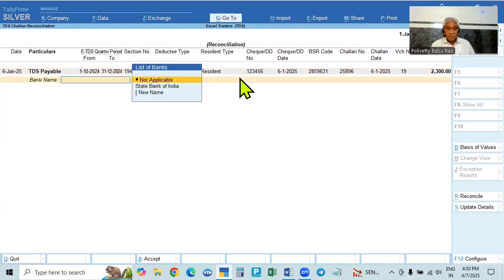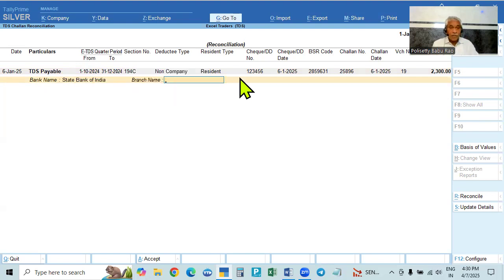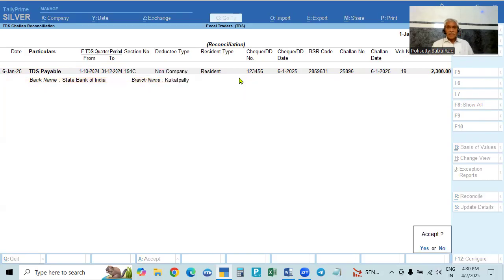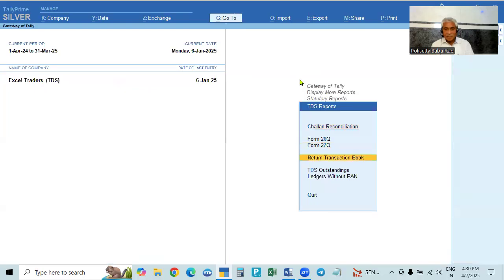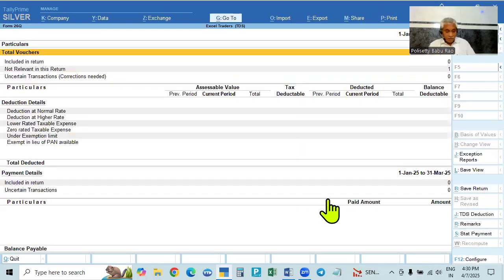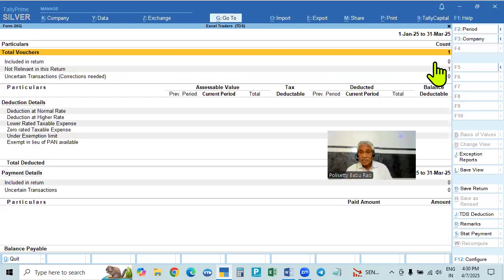Then come down here, you have to give the name of the bank, State Bank of India, and here you give the branch, for example Kokatpalli, Ramirpet, whatever the branch may be. So this is accepted. See here. So the challan reconciliation is made. The challan reconciliation is done, and there is no outstanding. But if you come here, it will show the change from January.